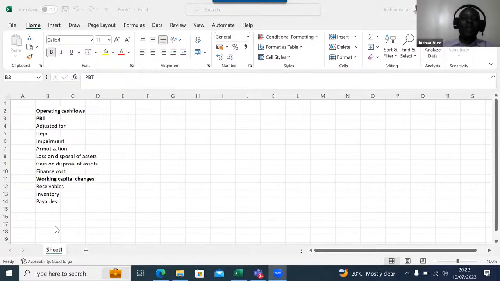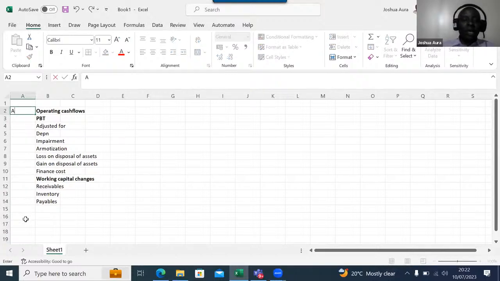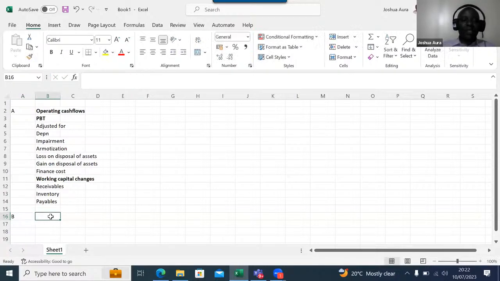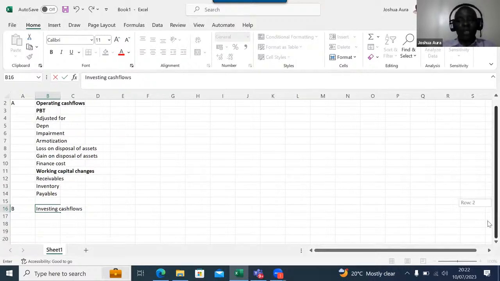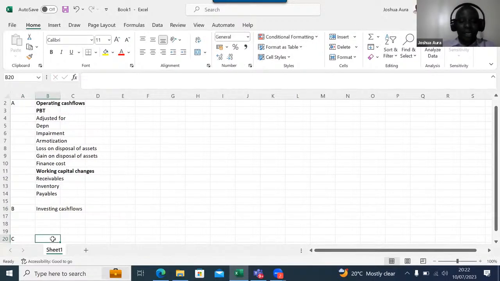And if I'm the one doing this, I will not stop there. I know that these are operating cash flows, the first component, which is my A. I will come down here and write B. The second type of cash flows is what we call investing cash flows. I don't have to leave a huge space. Then somewhere here I mention C, the financing cash flows.